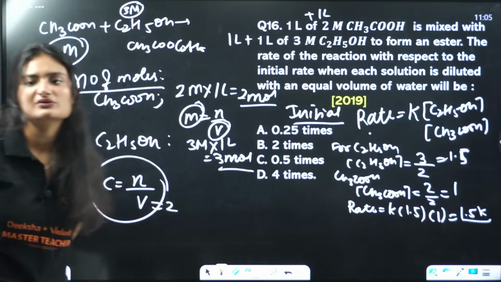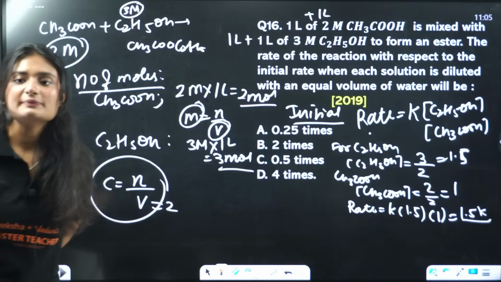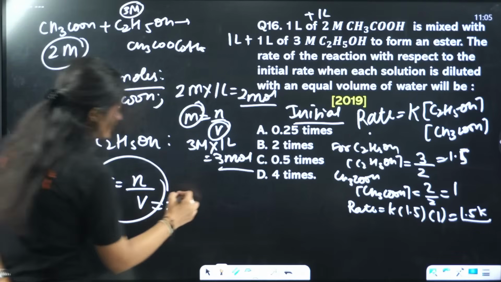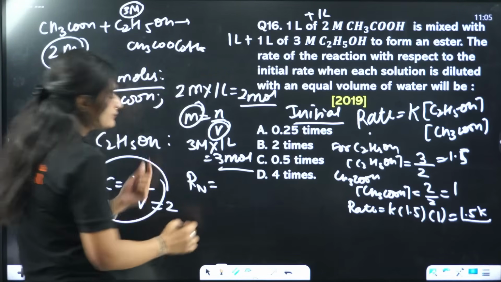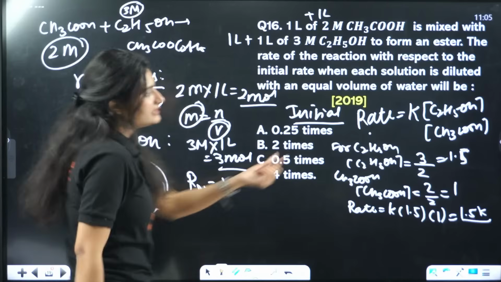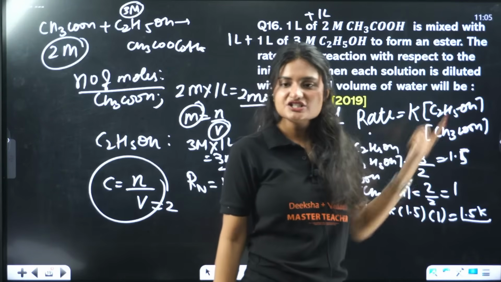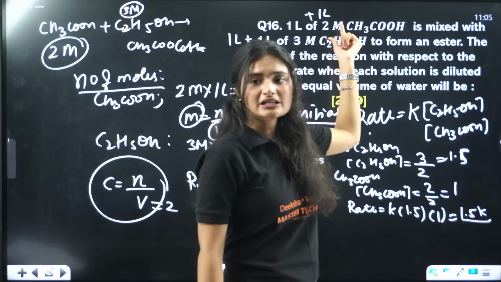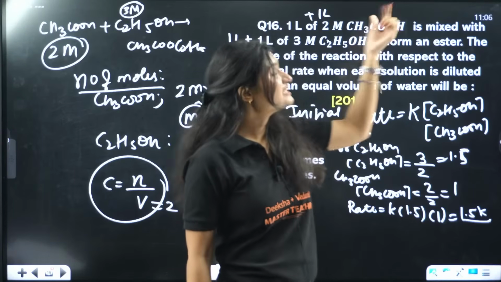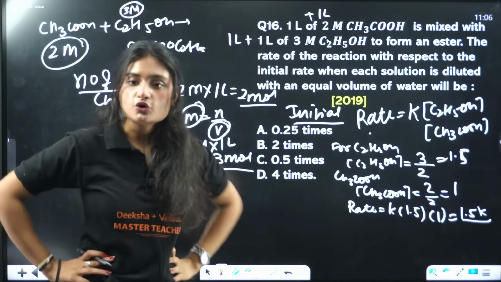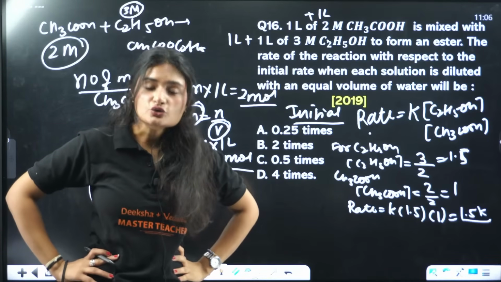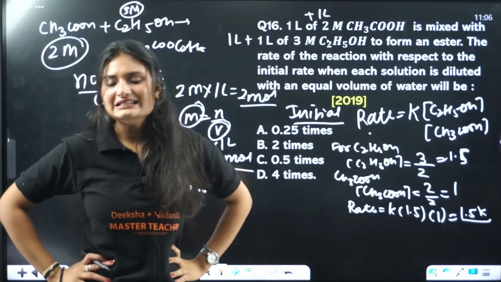Now what will be the concentration? Rn is your new rate. New rate will be equal to K times the concentration of ethanol. It changed because the total volume changed. The total volume now is 1 plus 1, 1 plus 1, 2 and 2, 4 liter.